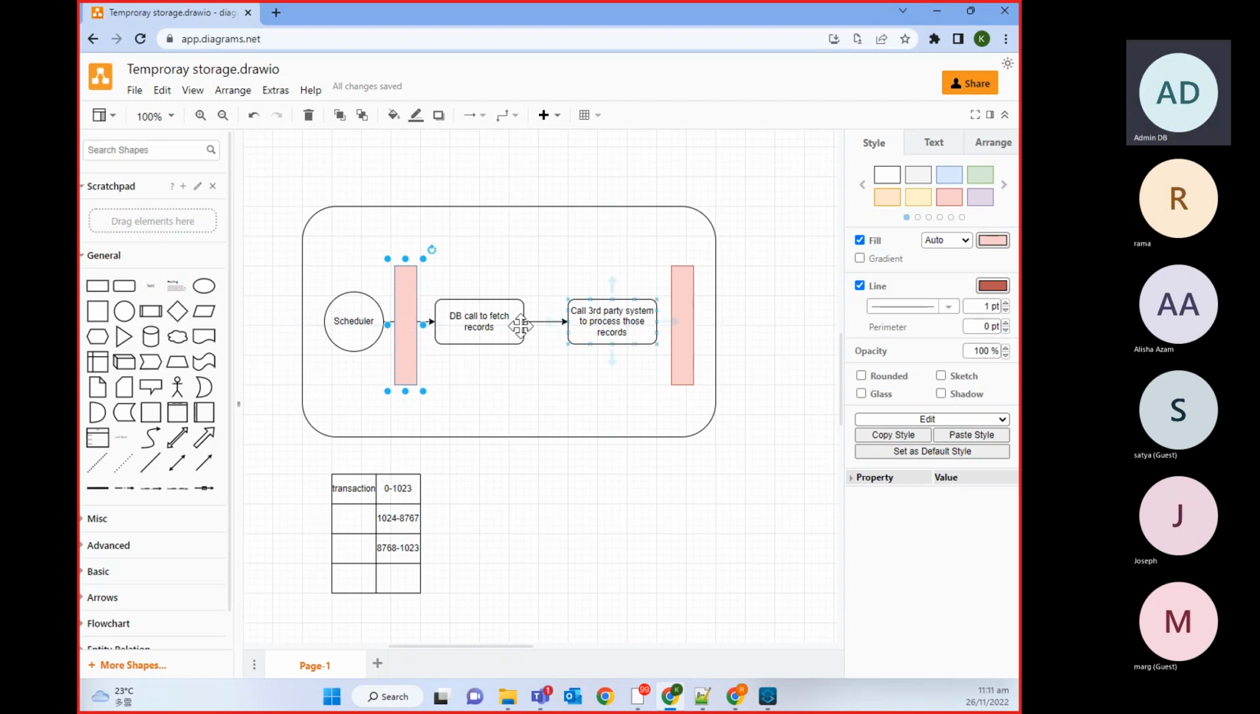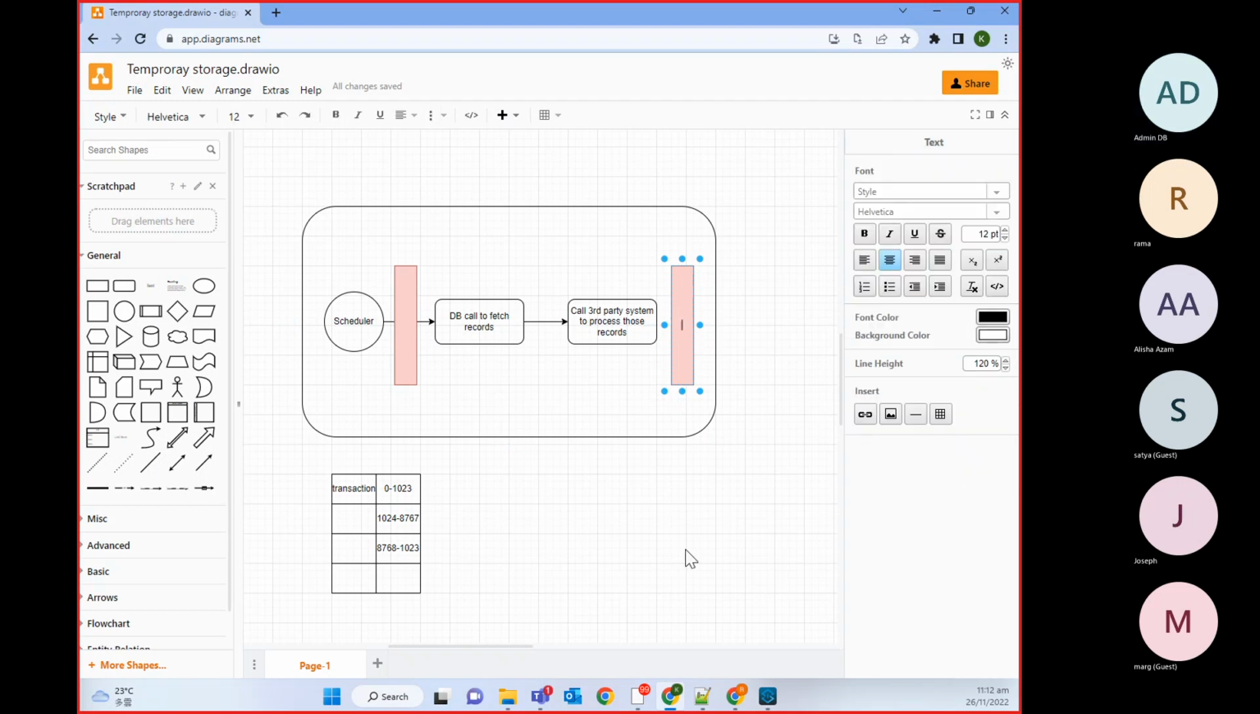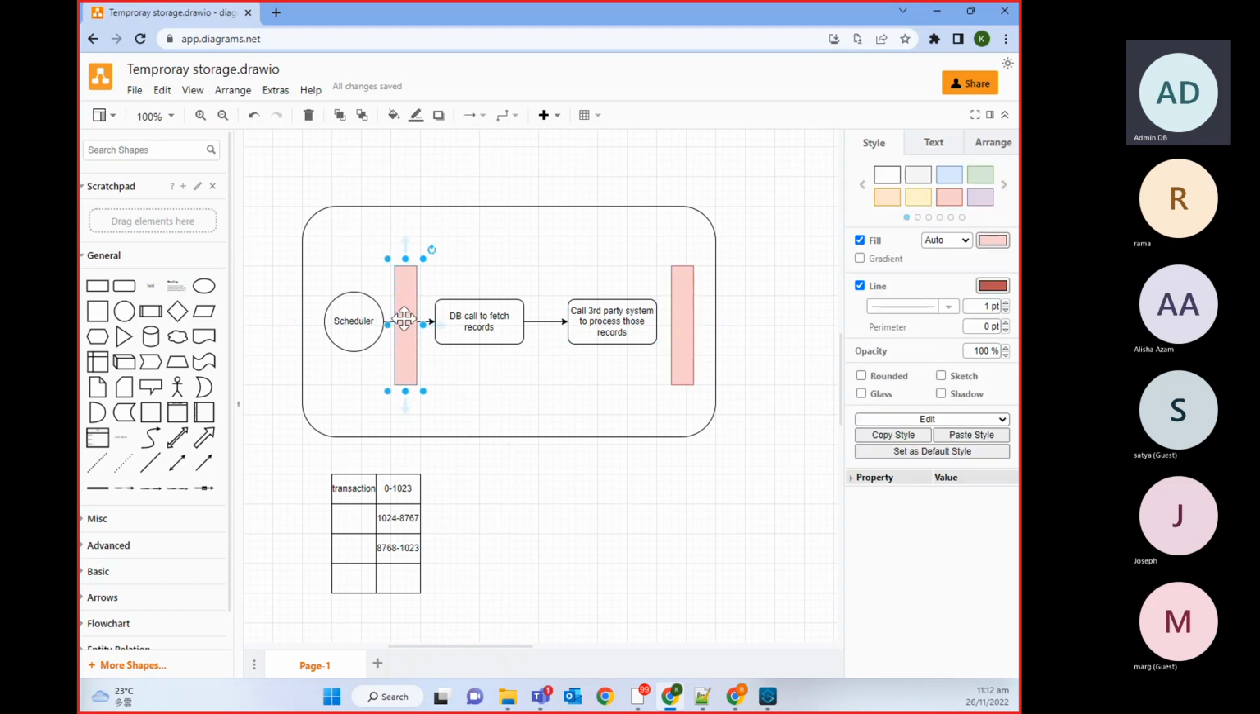Once we complete this processing, we will set the last processed record. Here we are fetching the last processed record, and here we will set it. In this case, the last processed record will be 8767, so we will set 8767 here. In the next run, when it calls fetch, we will get 8767, so we will start from 8768.